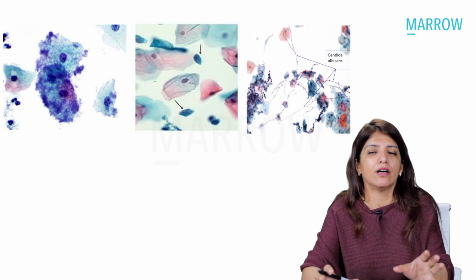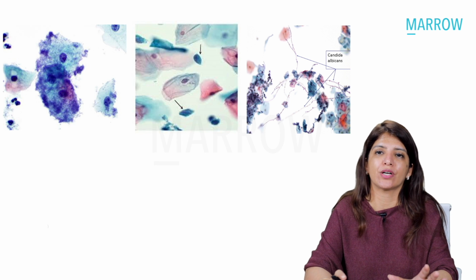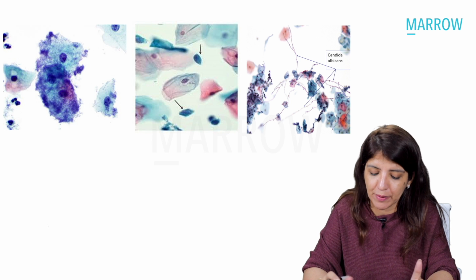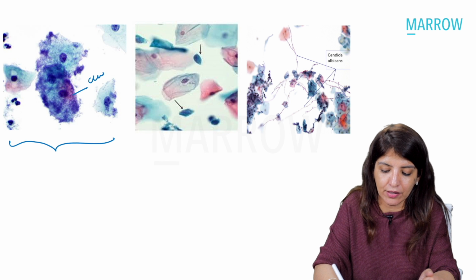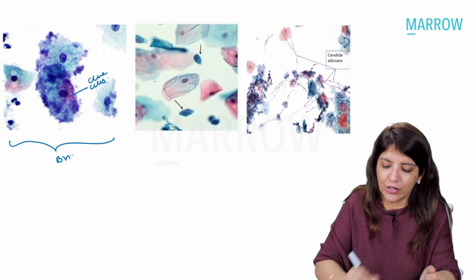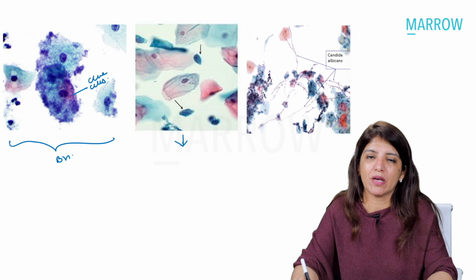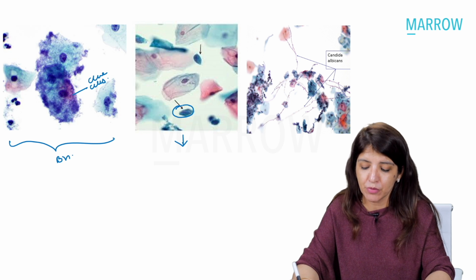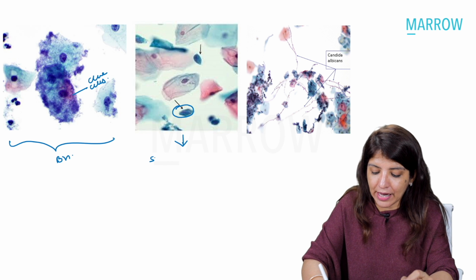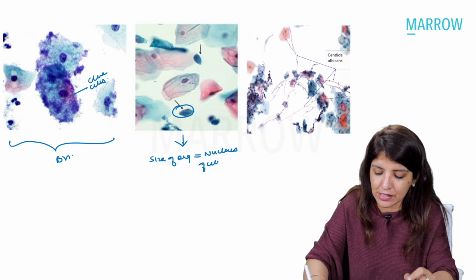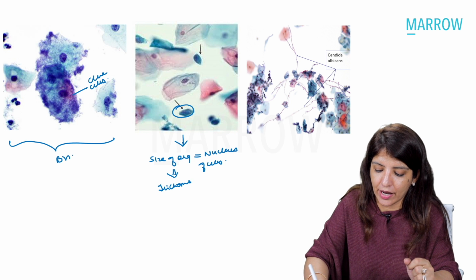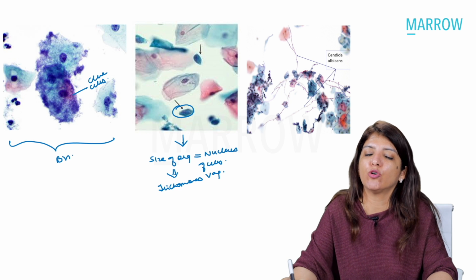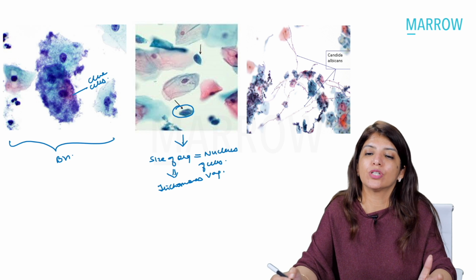And nowadays, not only INI set, but NEET has also started giving you to identify organisms on pap smear. So if you get a pap smear image like this, where you are getting clue cells, you can see these are clue cells. Then this is bacterial vaginosis. Now over here in this pap smear, what you are seeing is pear-shaped organisms. And the other important point is that the size of these organisms is roughly equal to the nucleus of the cells. So if you see the size of organisms equal to the nucleus of cells, then it is Trichomonas vaginalis. Trichomonas vaginalis. And on a wet mount, motility will be present.